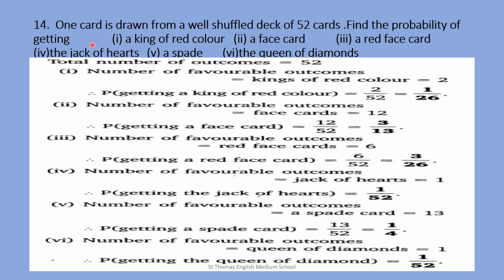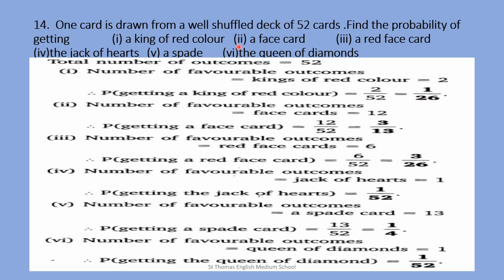So we will move to the first one, that is a king of red color. As we have already discussed, two suits of cards are red, that is heart and diamond, and in each suit you have one king. So in total you have 2 kings of red color. Therefore, probability of getting a king of red color equals, our favorable outcomes are 2 and total number of outcomes is 52, that is 2 upon 52, equal to 1 upon 26.